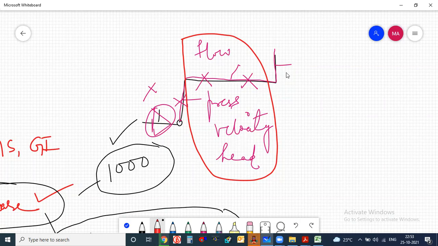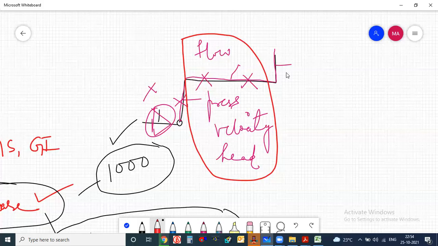Now, whatever system you select, the hydraulic calculation doesn't require any system. You only need to give the pressure. What is the system pressure requirement? If you give that, the software will understand that you are trying to do it for this pressure. The software will never understand that you are doing it for a mist system, foam system, or pre-action system. It will only ask whether you are going for a wet system or a dry system.